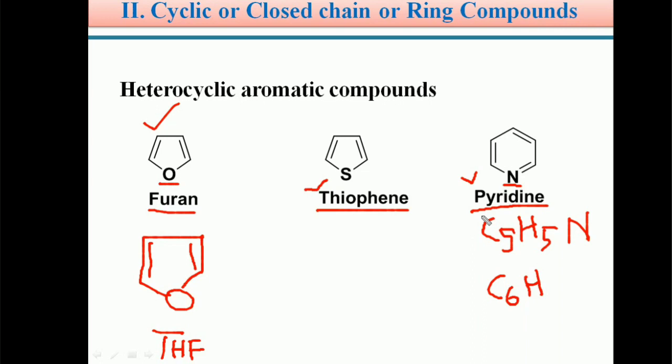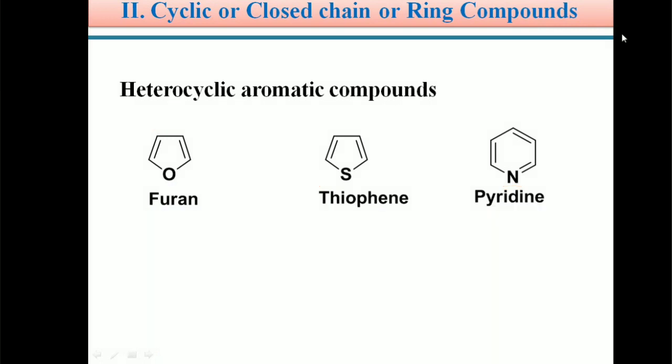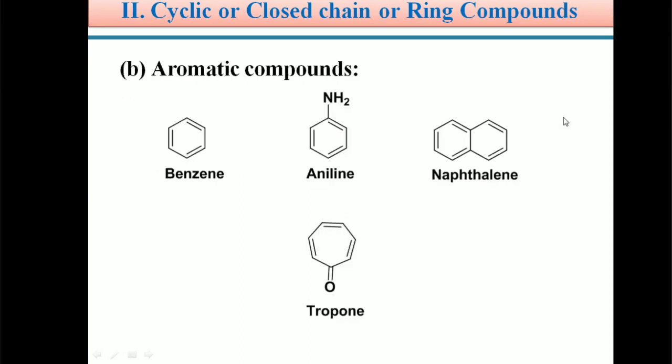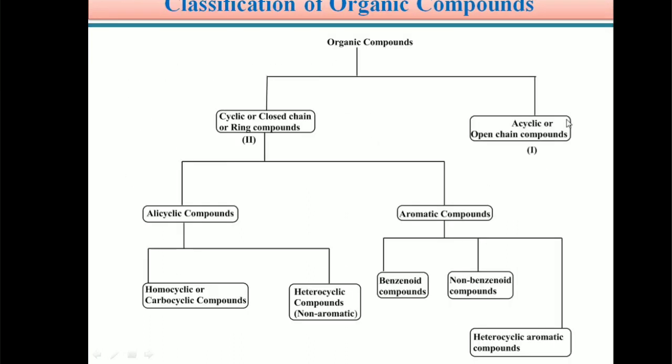So students, this is about the classification of organic compounds. Because of the large number of organic compounds, in order to identify and remember the properties or nature of the organic compounds, they are classified in the following manner.